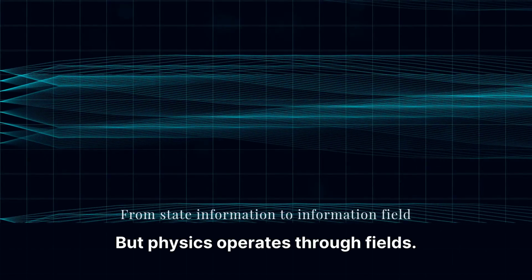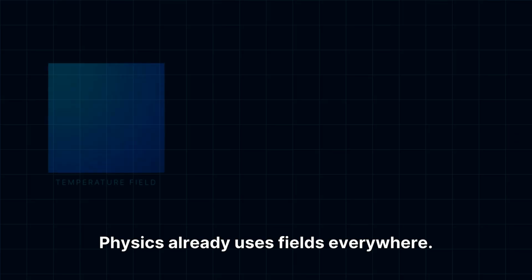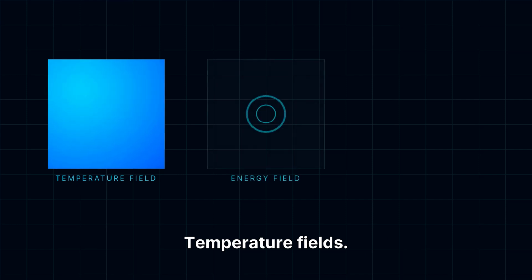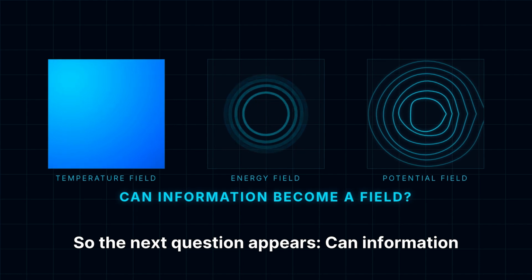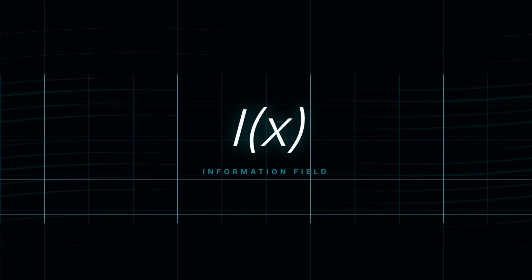But physics operates through fields. Physics already uses fields everywhere. Temperature fields, energy fields, potential fields. So the next question appears: can information itself become a field? Yes, information can be written as a field, I of X.